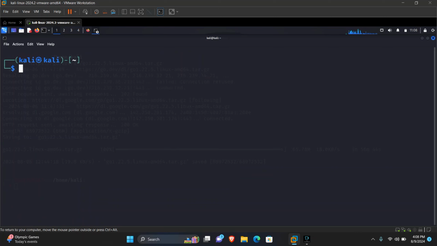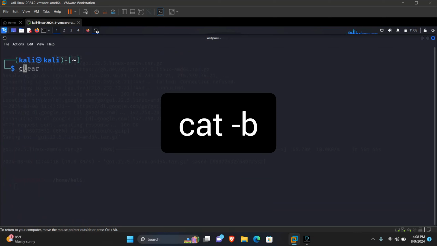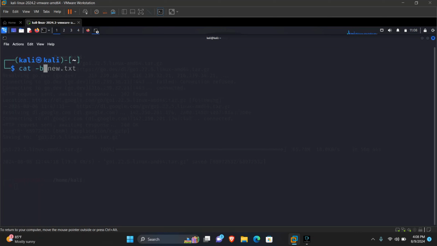To display the line numbers of the contents of a file, we use the command cat -b. This will add line numbers to non-blank lines. Before I show you, remember that I showed you the content of file 2, so we can view it again to be sure. File 2.